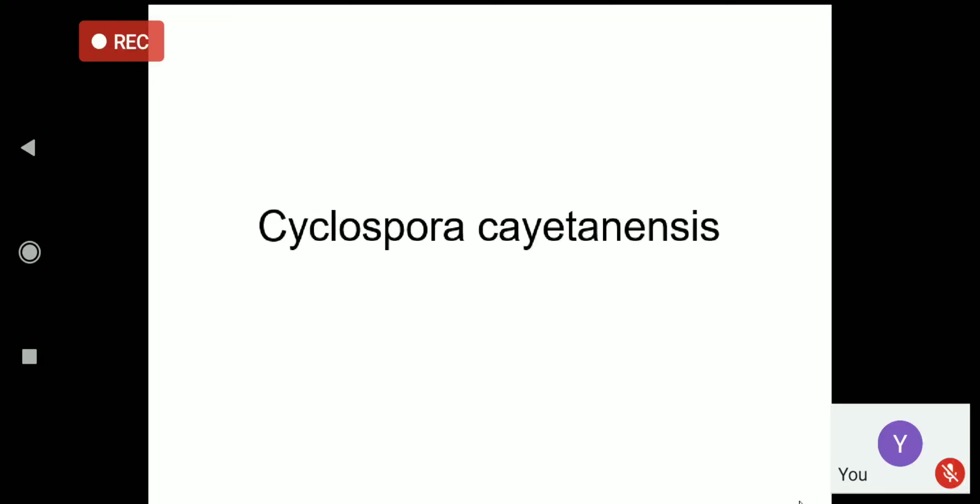Another parasite is Cyclospora cayetanensis. The life cycle and clinical manifestation of this parasite are similar, and the diagnostic mode is also similar. For the diagnosis of these parasites, we look for the oocysts in the wet mount, and we can perform the ZN stain, but all of them are ZN stain positive. They are acid fast organisms, so it may be difficult to differentiate between these parasites.